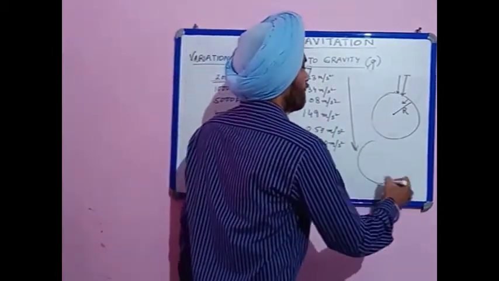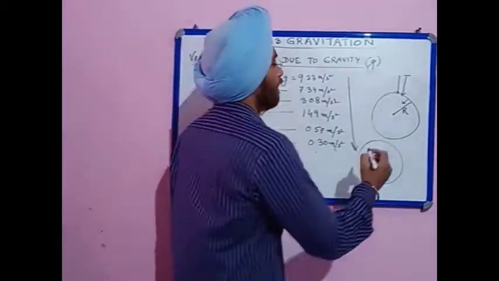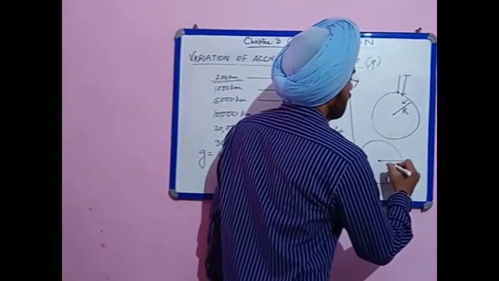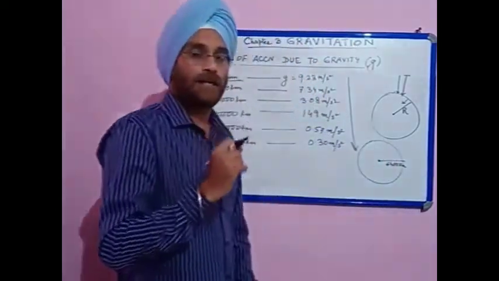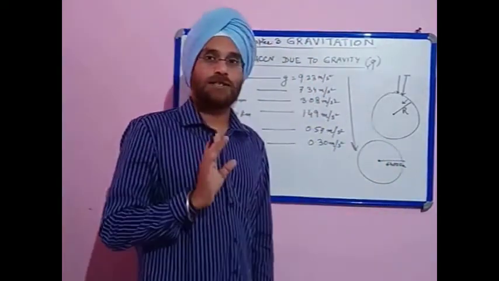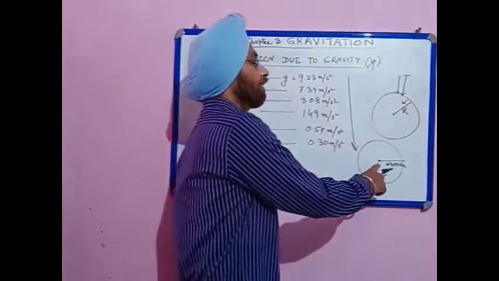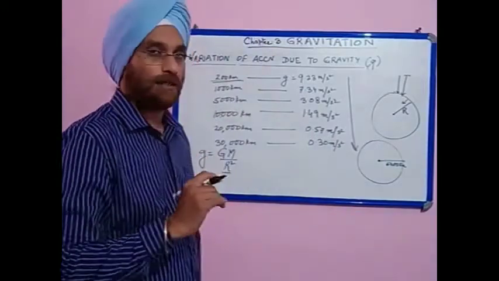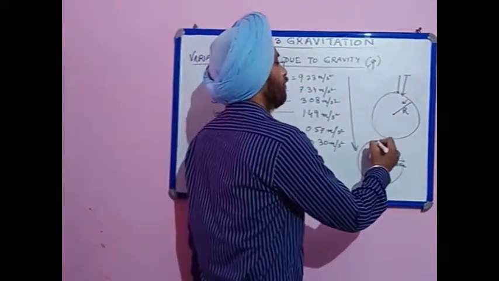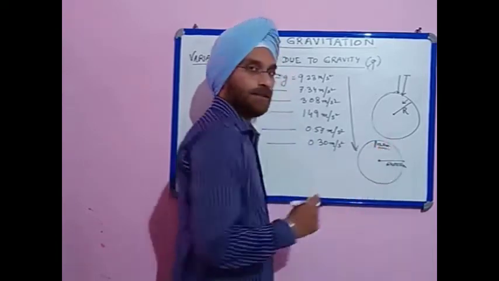And at the center of the earth, which is 6400 kilometer deep, the value of g becomes 0. That is, there is no gravitational acceleration at the center of the earth. But till date we have not gone inside the earth; human has gone only 12 kilometer inside the earth.